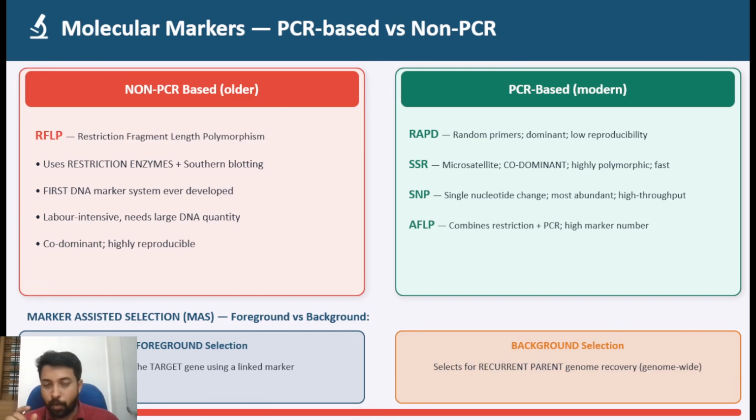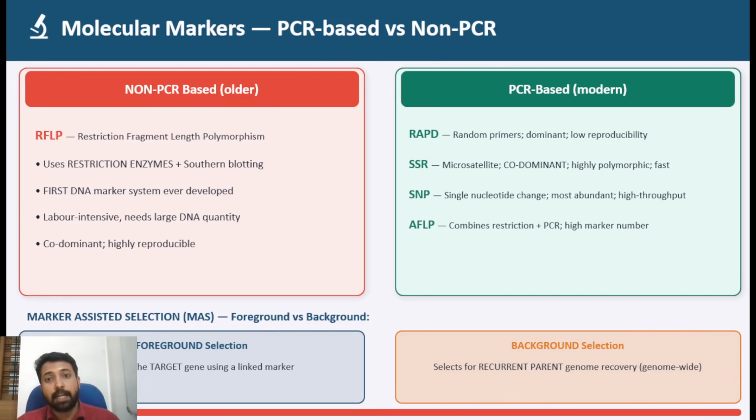If you are going to search for only a few genes, that targeted gene, then that kind of checking for the presence or absence of a particular gene in a plant is called foreground selection. If you are using a large number of markers to check whether the whole genome of the plant is available in that particular line, then you call it background selection.